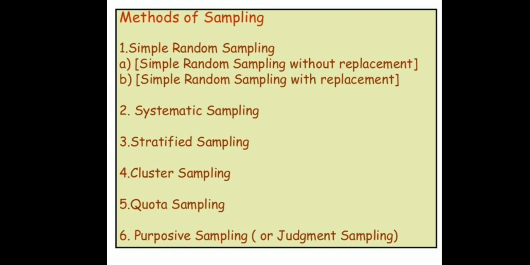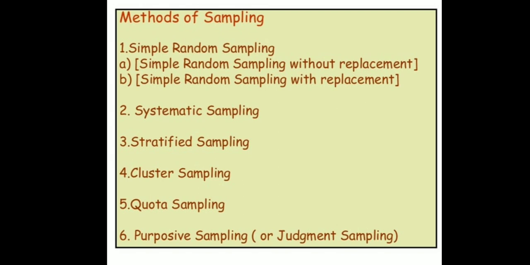Now, methods of sampling. There are different methods. Simple random sampling, which can be without replacement or with replacement. With replacement means once you select a data point, you consider it again, in the sense that the selected data points will not be eliminated, but you consider them all the time.